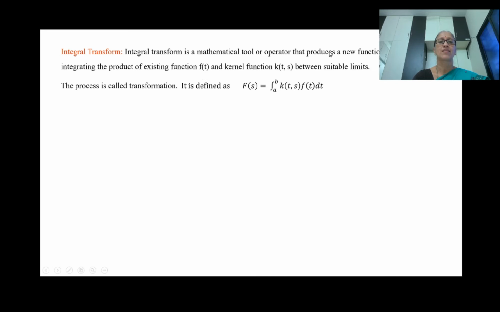We change f(t) to F(s) using this definite integration. Under suitable limits, we integrate the product of function f(t) and kernel K(t,s) with respect to t to get a new function F(s).